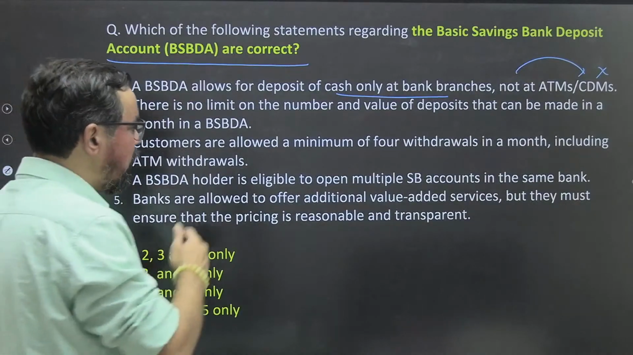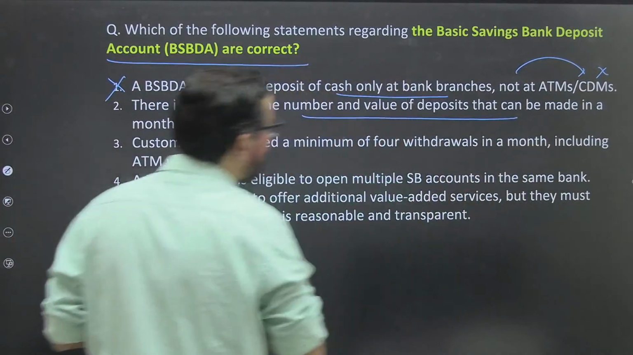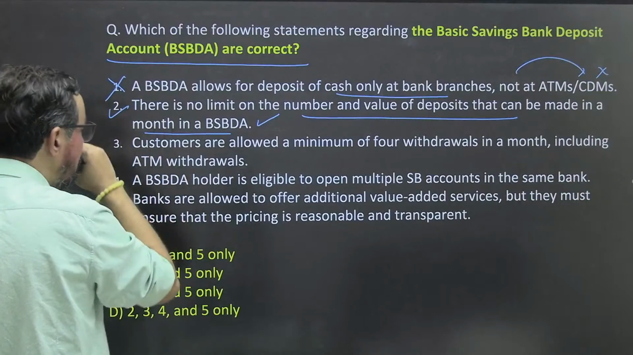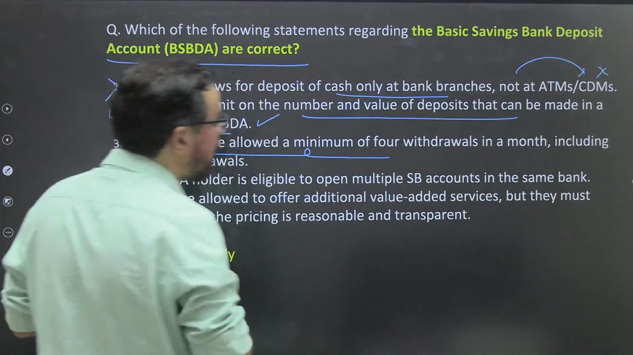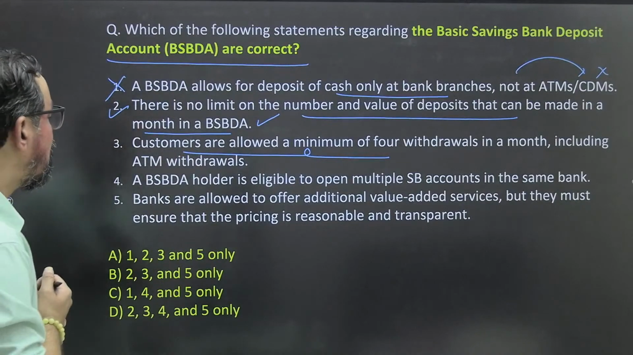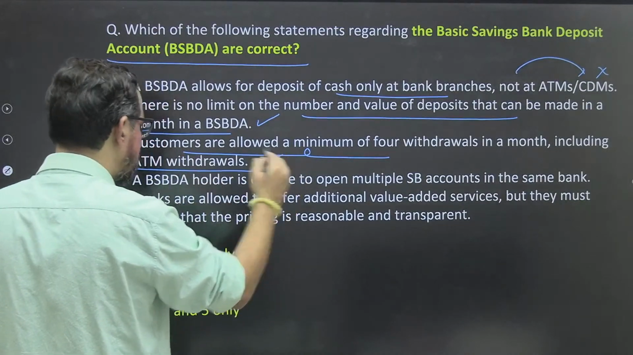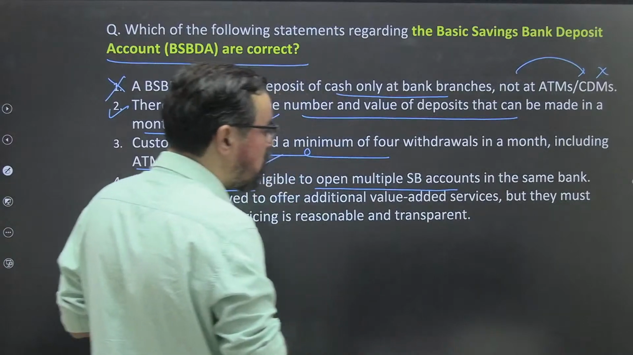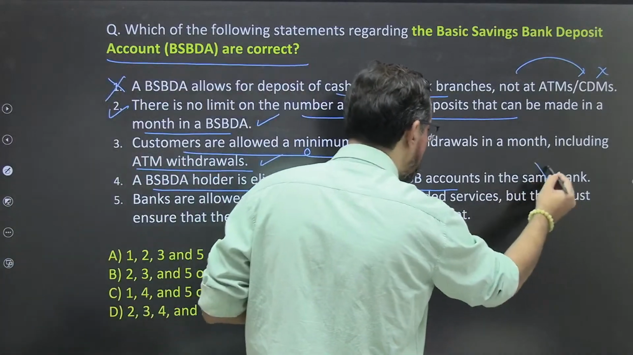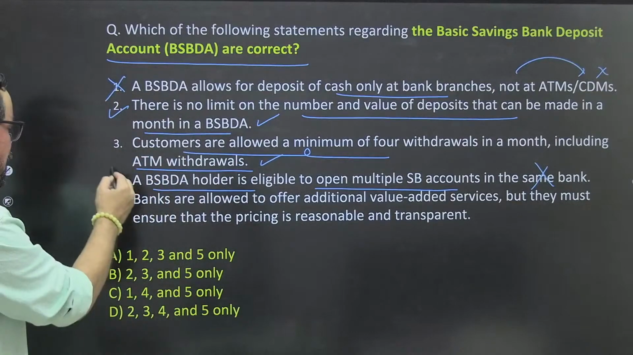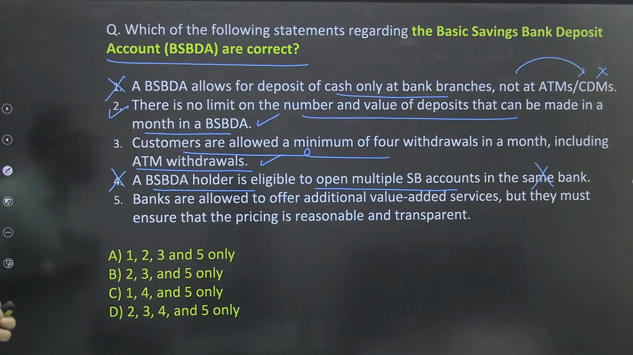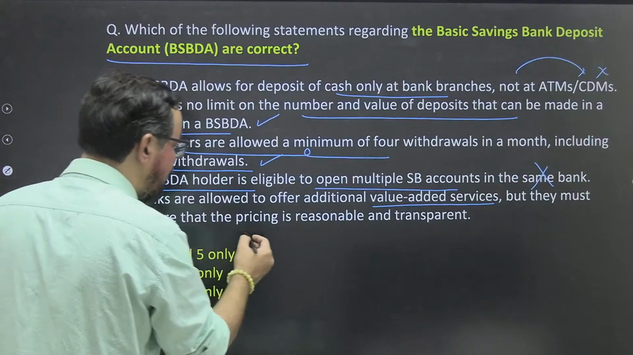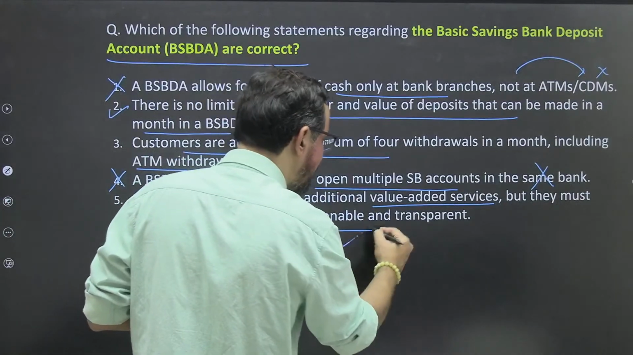There is no limit on the number and value of deposits that can be made in a month in BSBD accounts. This is true. Okay. Customers are allowed a minimum of 4 withdrawals in a month, including ATM withdrawals. Okay. This is also true. BSBDA holders are eligible to open multiple saving accounts in the same bank. No, this is wrong. Okay. One account with that particular bank. Okay. So statement 4 is also wrong. Banks are allowed to offer additional value-added services, but they must ensure that pricing is reasonable and transparent. Yeah, this is also correct.